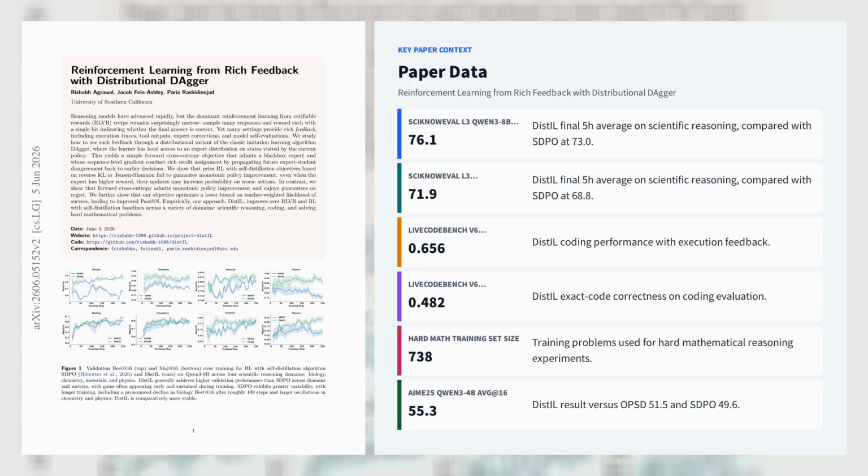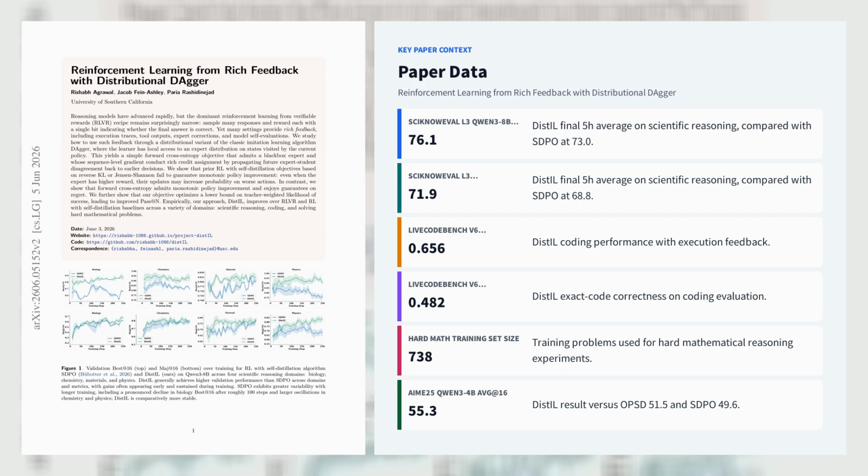Under a local realizability condition, a natural gradient step improves expected reward by eta delta plus O eta 2, and the online variant achieves a regret-bound scaling as O(N^-1/4) for stochastic teachers or O(N^-1/2) when teacher variance is low. Empirically, on Cycno Evo L3, DIST-IL raises Qwen3-8B average, best at 16 from 73 to 76.1, and OLMo 3 7B Instruct from 68.8 to 71.9 at 5 hours.